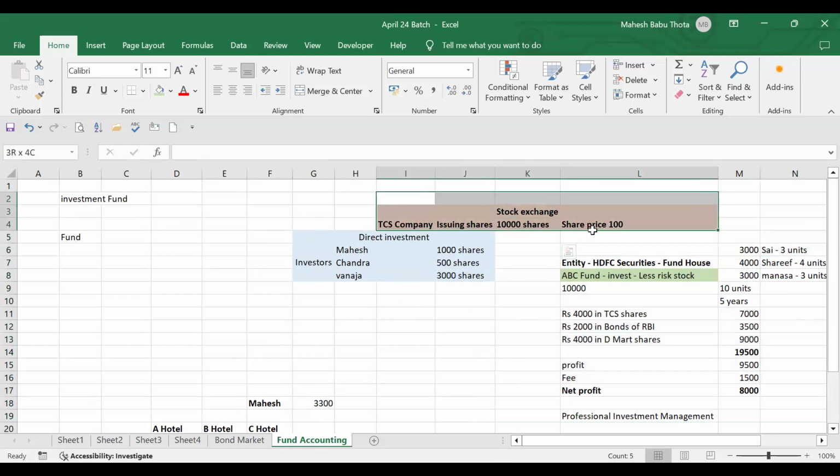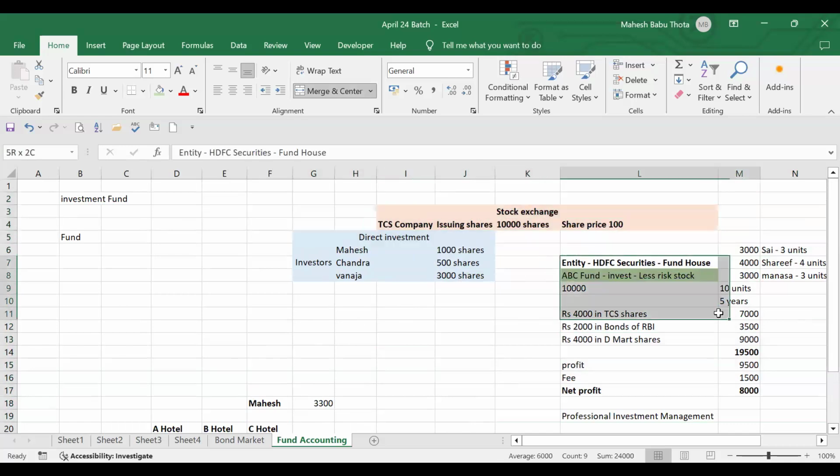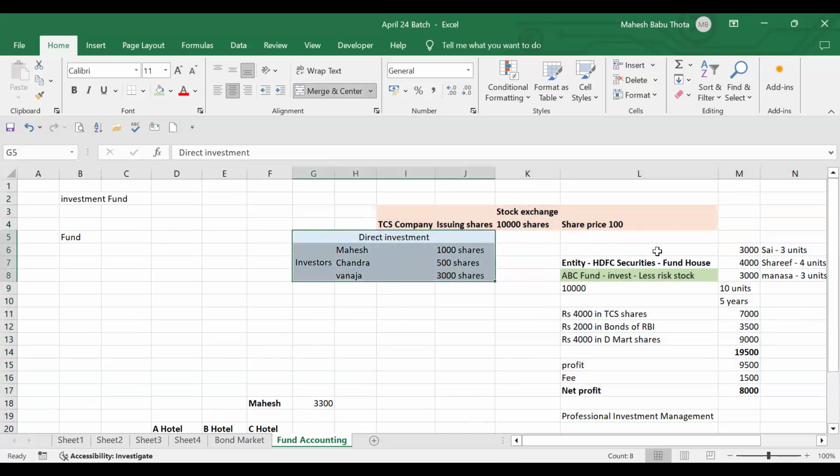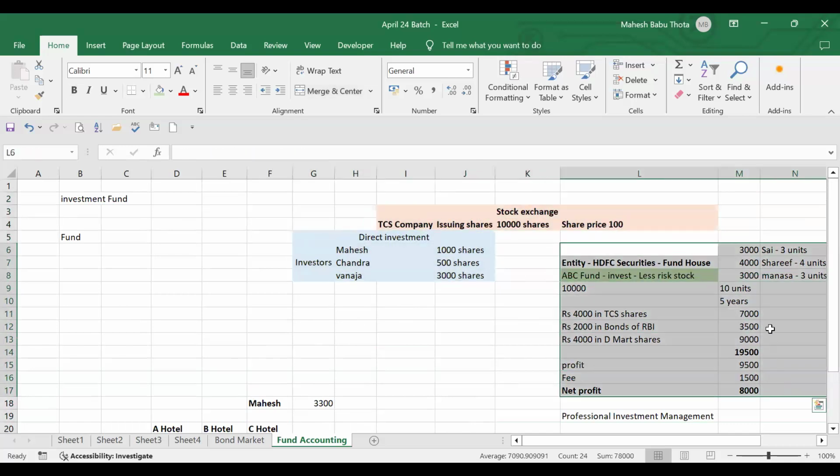What is this stock exchange doing? What is this fund house doing? What are these guys investing? You got the clarity, understood?